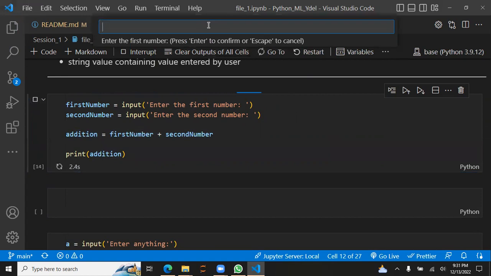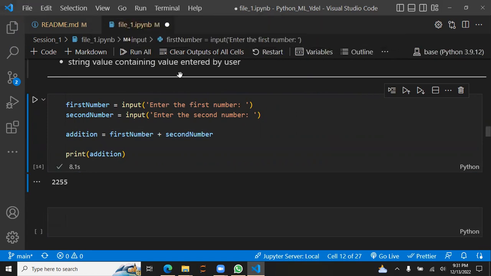Let's suppose I enter 22 for the first number, and for the second number I enter 55. See what it does? It does not add those numbers, it concatenates them. The reason is that the data type of the first number and second number is string.